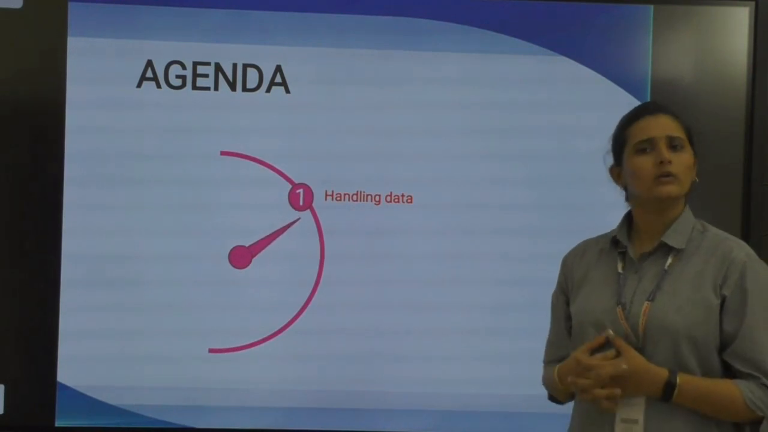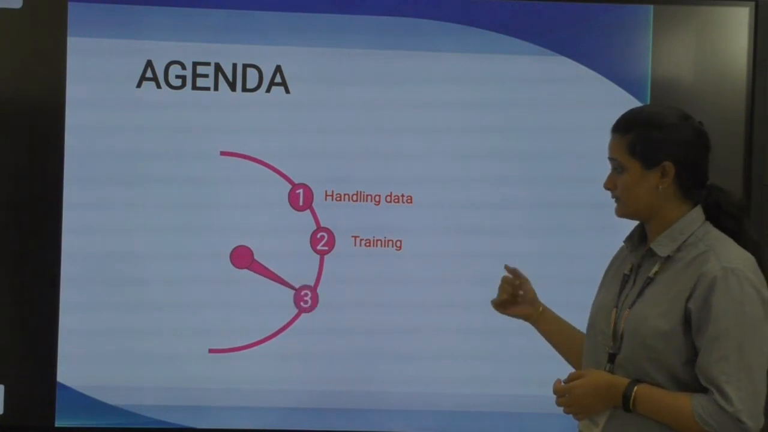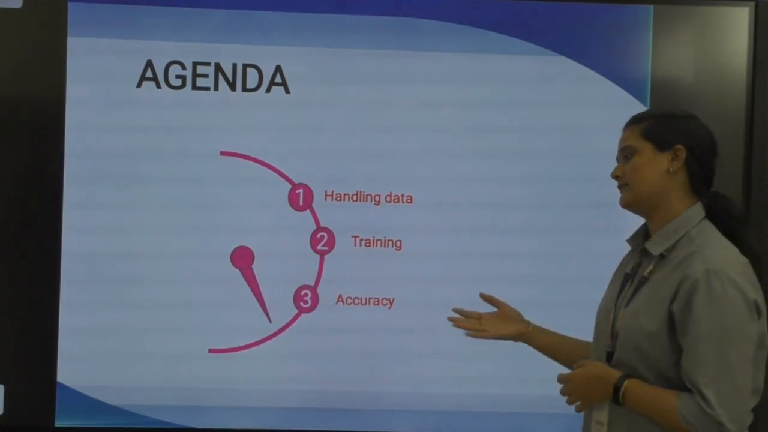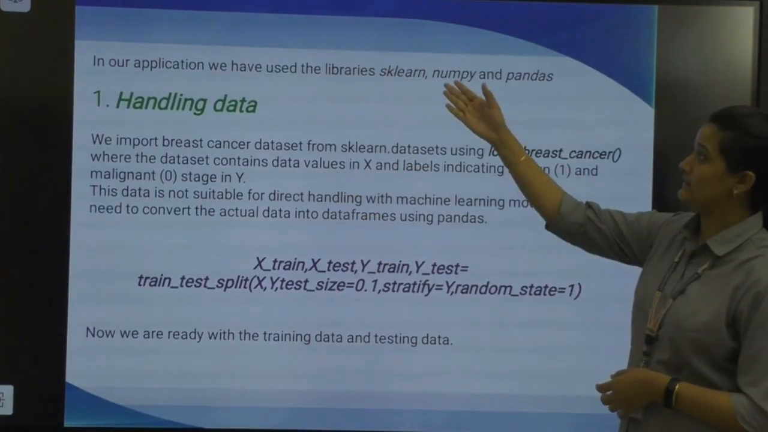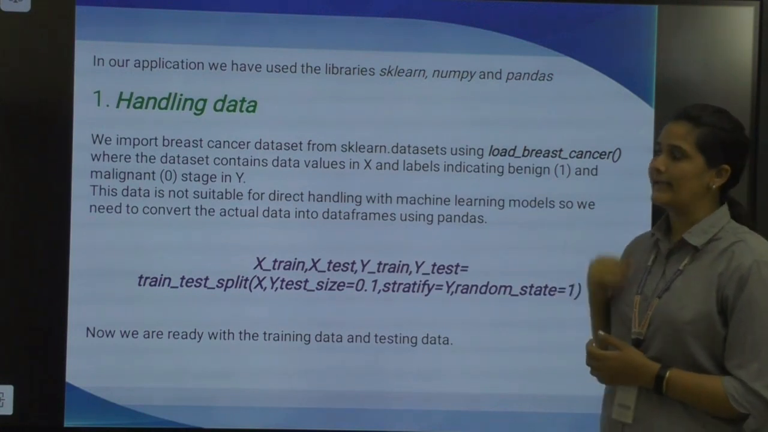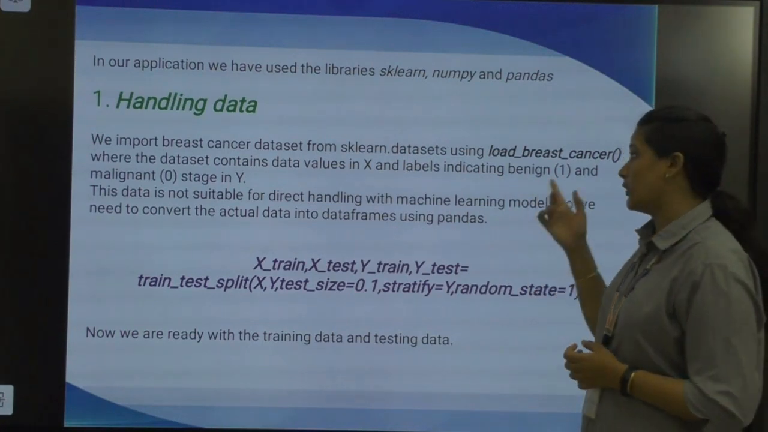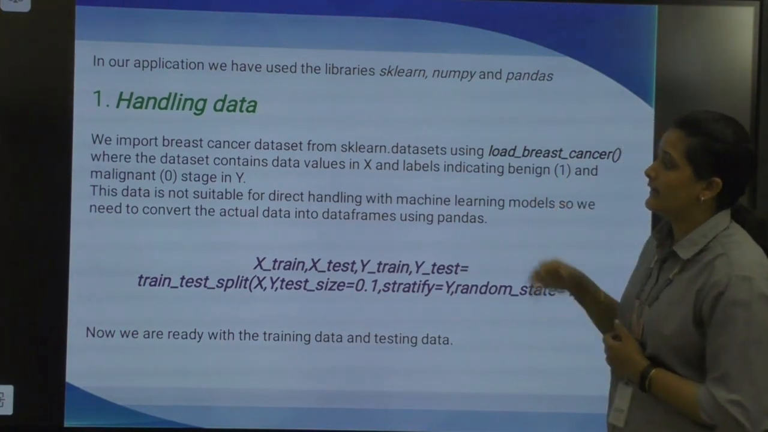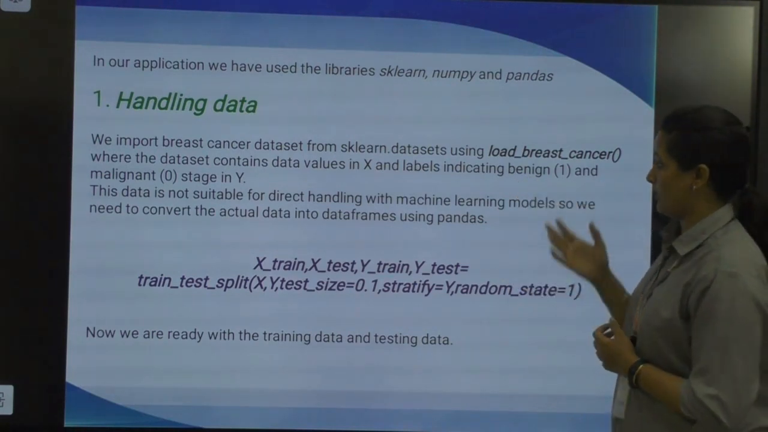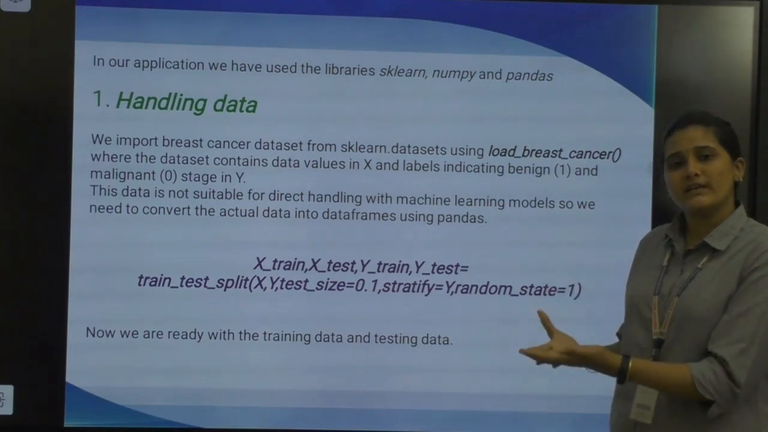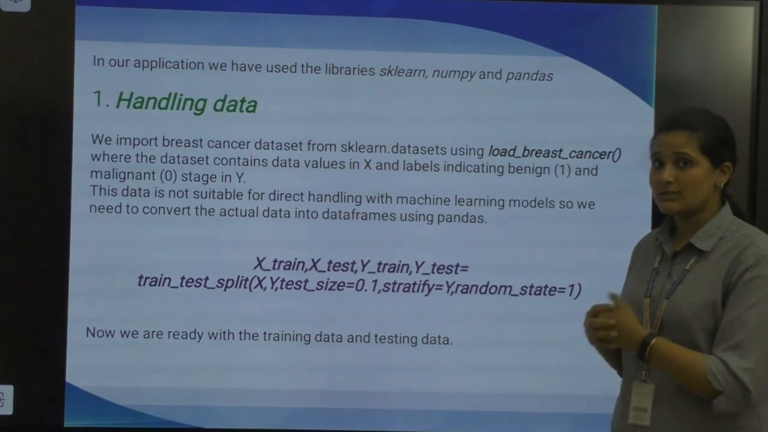Agenda. In order to understand our process, let us look into the following steps: handling the data, training, accuracy, and testing. In our application, we have used sklearn, NumPy, and Pandas libraries. Handling the data. We have taken the breast cancer dataset from scikit-learn datasets using the load_breast_cancer function. Here, the data values are in X and the labels in Y, where 0 indicates malignant stage and 1 indicates benign stage. The data available through the load_breast_cancer function is not in the form of data frames, which is used to train our model.